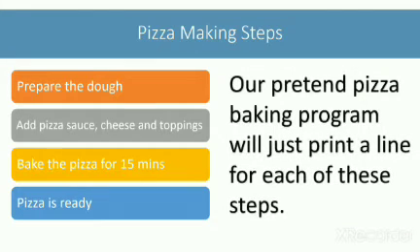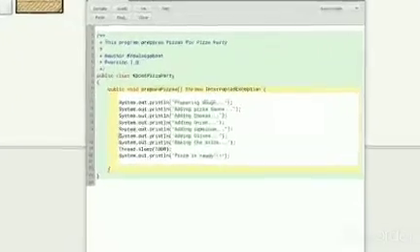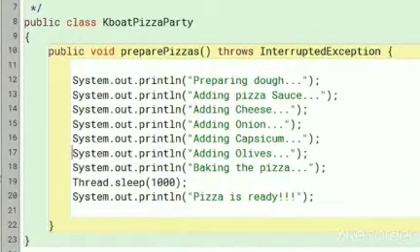Our pretend pizza baking program will simply print a line for each of the steps of the pizza baking process. We first print preparing the dough to the console. After that, we add pizza sauce followed by cheese and toppings of our choice. I want to make a veg, onion, capsicum and olives pizza. Then we put our pizza in oven for baking. Baking takes some time and I want to simulate it by putting some delay in the program's execution.